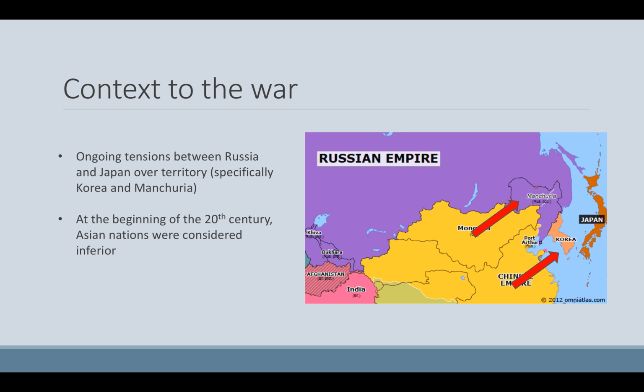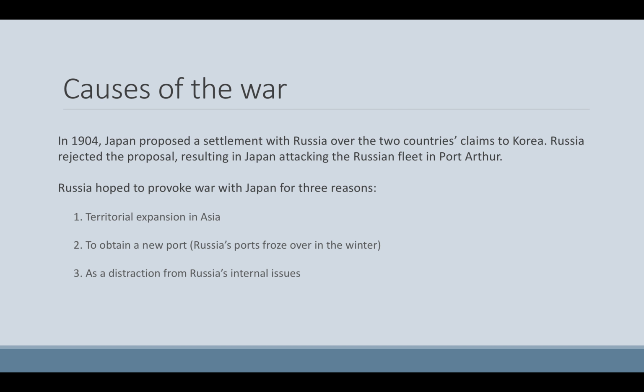It's also important to note that at the beginning of the 20th century, Asian nations were considered inferior, so Russia entered the war thinking it would be an easy victory. Causes of the war. In 1904, Japan proposed a settlement with Russia over the two countries' claims to Korea. Russia rejected this proposal, resulting in Japan attacking the Russian fleet in Port Arthur.